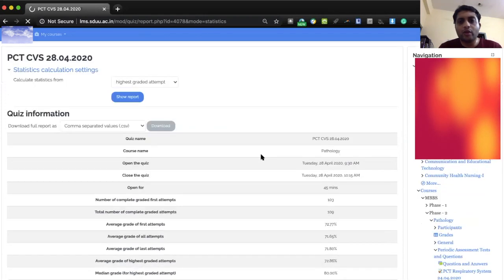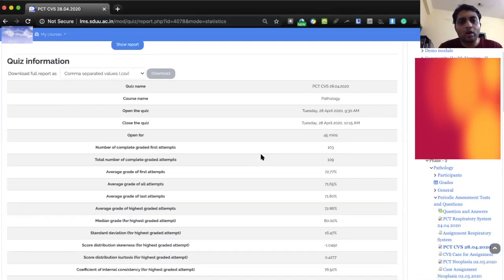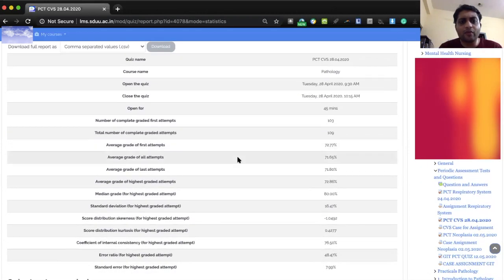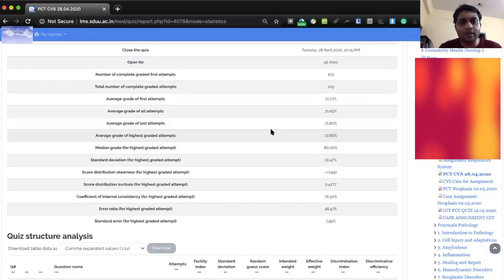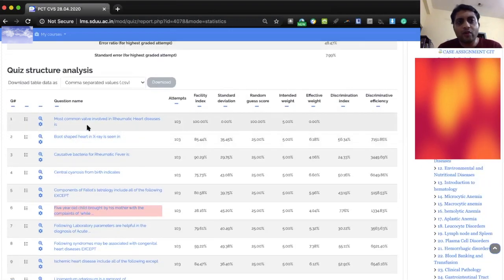you get a kind of detailed report. When you scroll down, you will see the average number of first attempts, average number of last attempts, median grade, score. And now you can see for every question, it gives us the facility index. So facility index is your difficulty index.